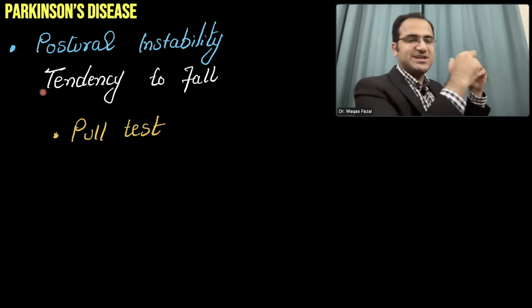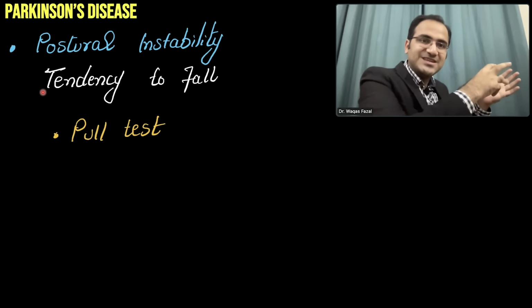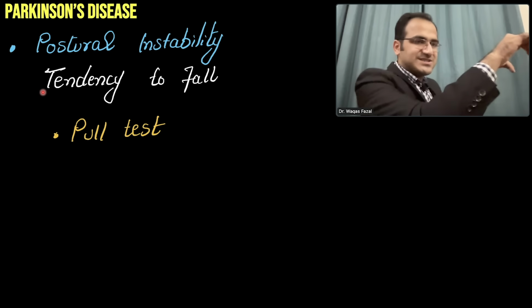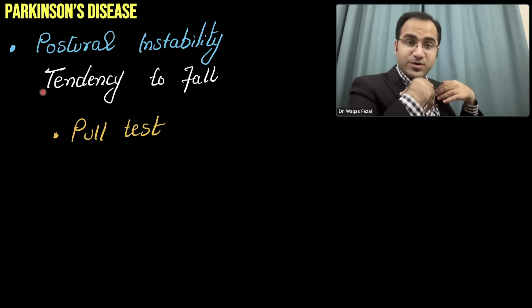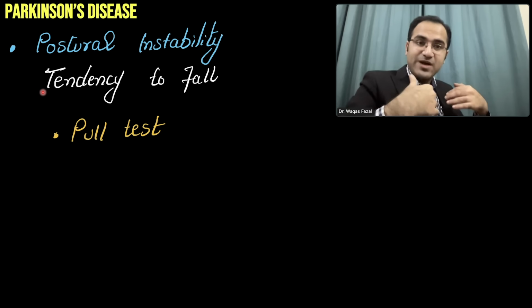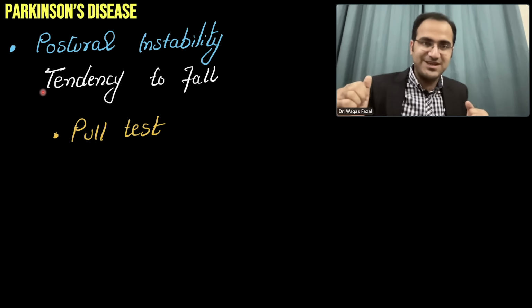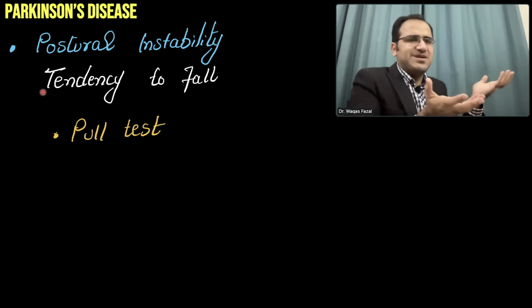He will stabilize himself because the muscles of the back are active. But these Parkinsonism patients, they have rigidity in their muscles. When you slightly pull them backward, they have increased tendency to fall upon you, or they'll fall backward, or they'll take 3, 4, 5 extra steps to stabilize themselves. While a normal person, if you pull them from the back, will stabilize easily.